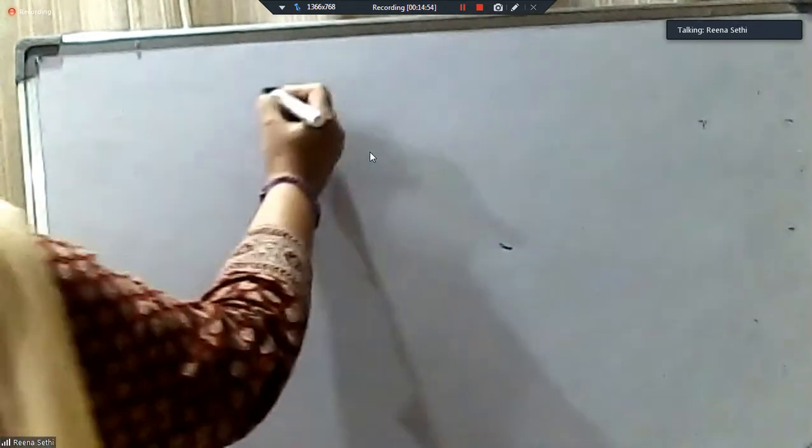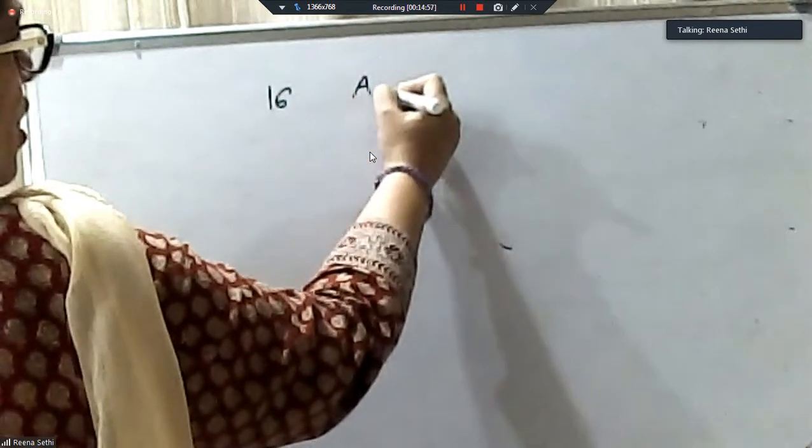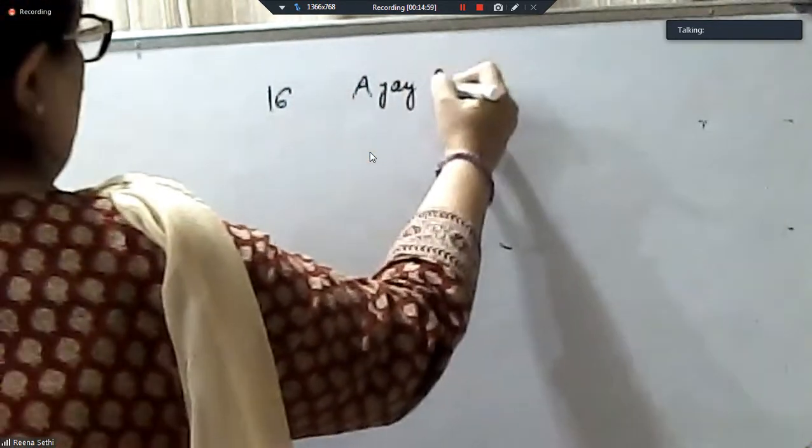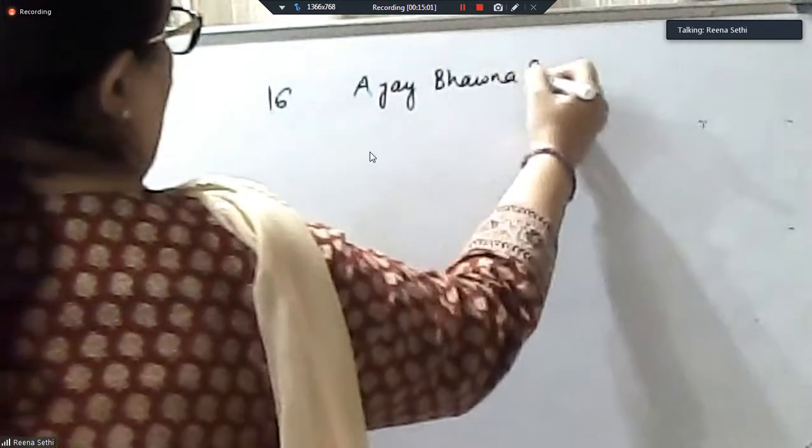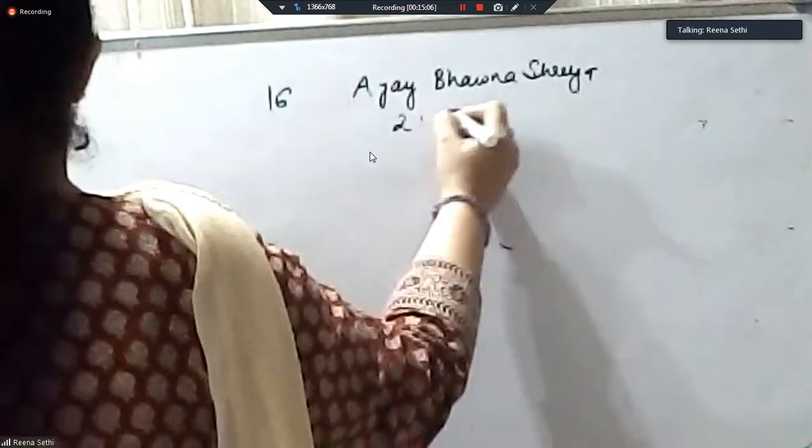Let's do question number 16 quickly. Read it fast. Ajay, Bhavna and Shreya are partners sharing profits in the ratio of 2:2:1.